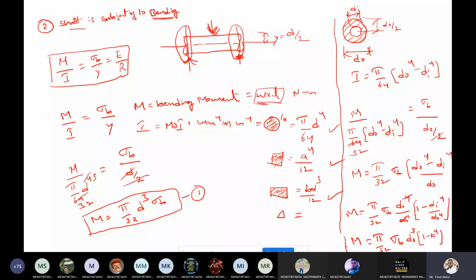Whatever I am deriving here, each line is very important. This is the other equation.